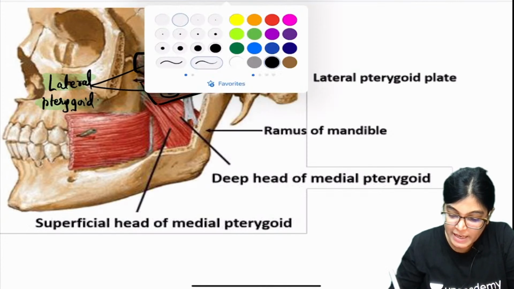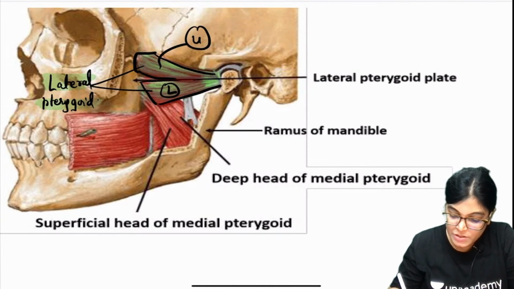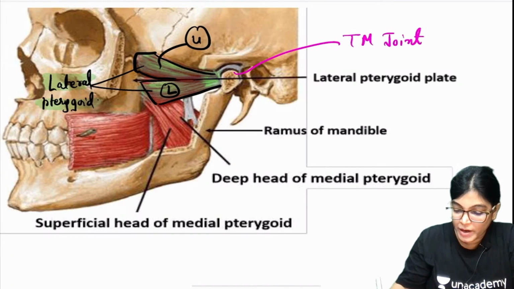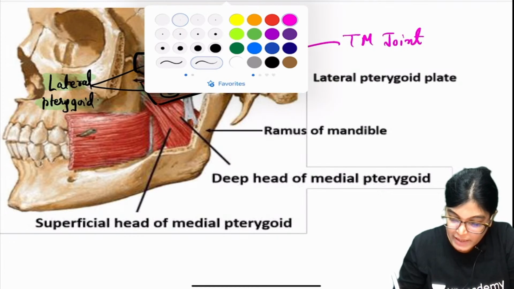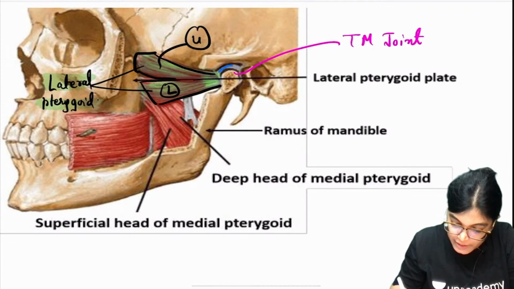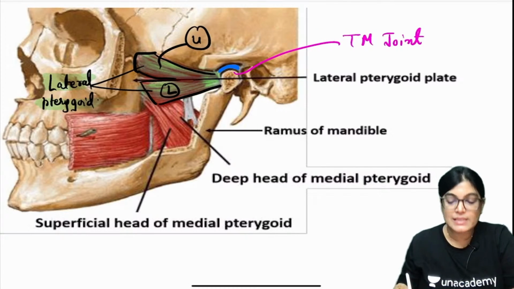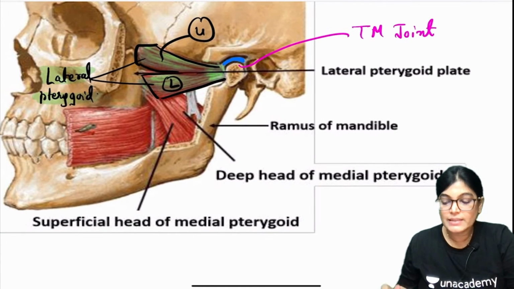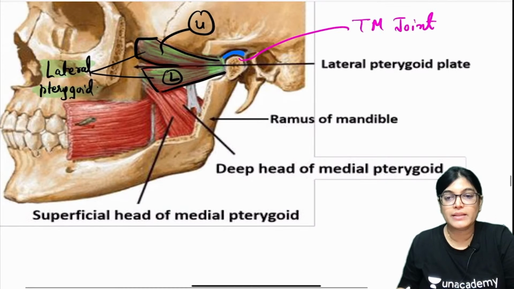They are going towards the TM joint. What is this? This is the TM joint. This structure which you are seeing, which I will color blue, is the articular disc. Let me slightly enlarge this. This is the articular disc.